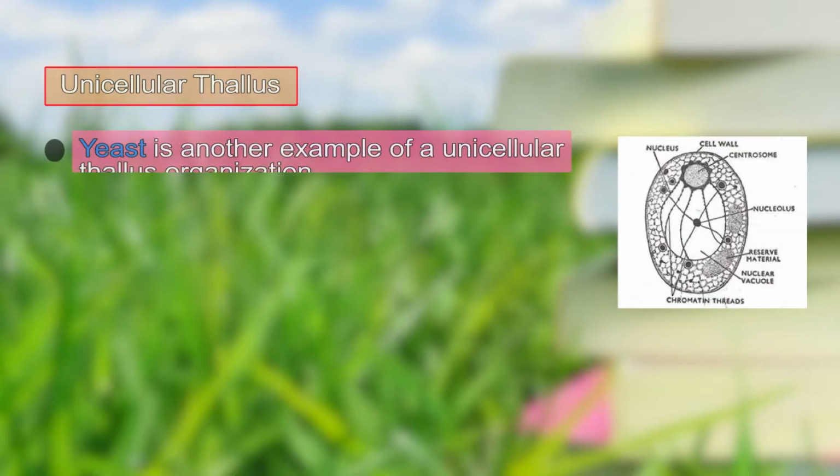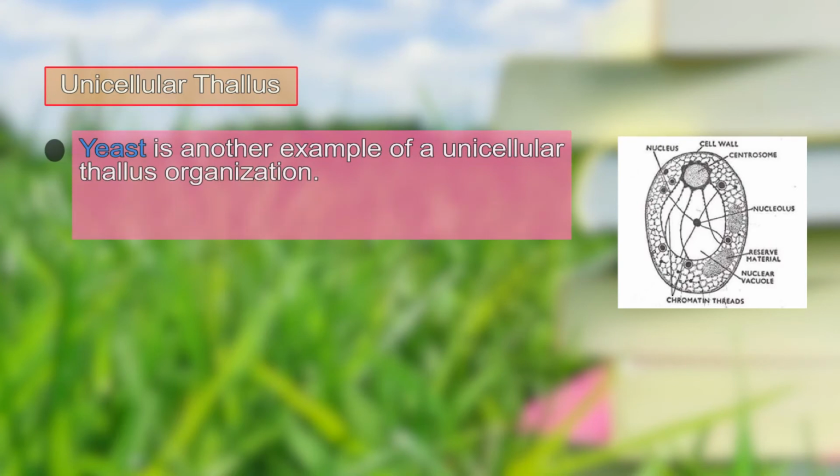Another very common example of the unicellular thallus is the yeast cell, because yeast, we all know, is a unicellular eukaryotic cell which has every cell organelle within itself. Moving on to the second type of thallus organization, which is multicellular. In the case of fungi, we also call it filamentous.